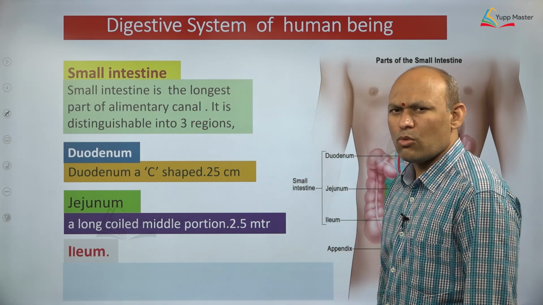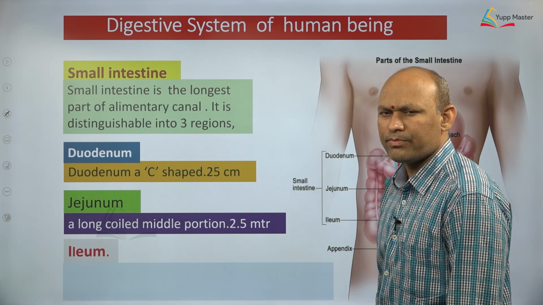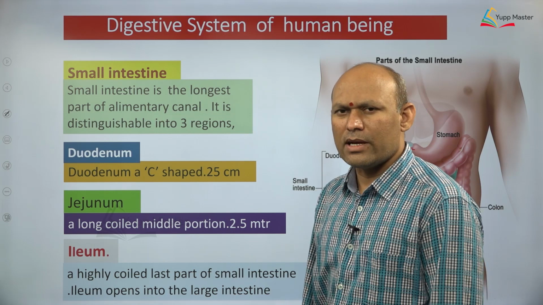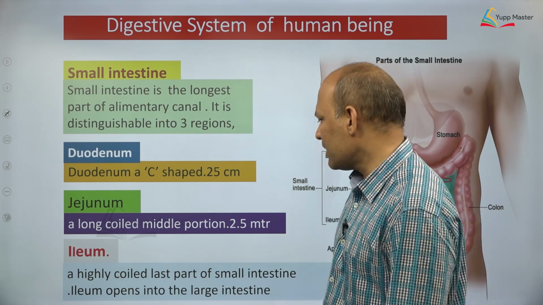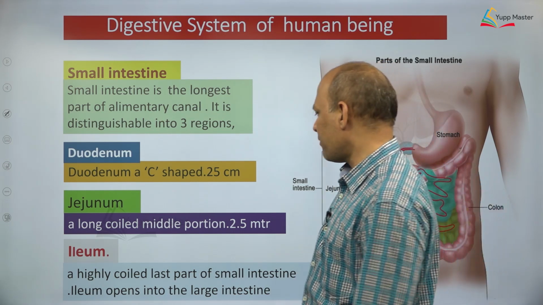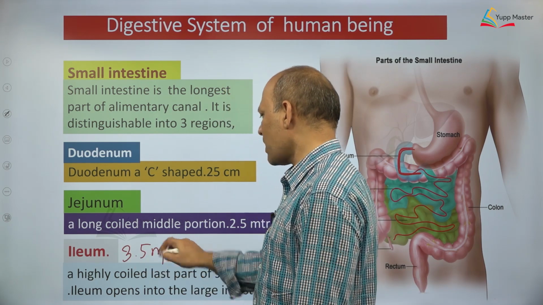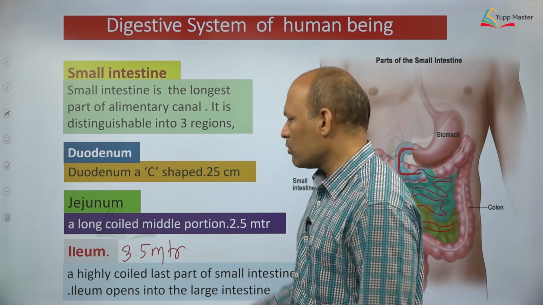Ileum, the posterior most part, the last part of the small intestine, is called ileum, dear students. It is also highly coiled and its length is 3.5 meters. What is the length of the ileum? Longest part of the small intestine, 3.5 meters.